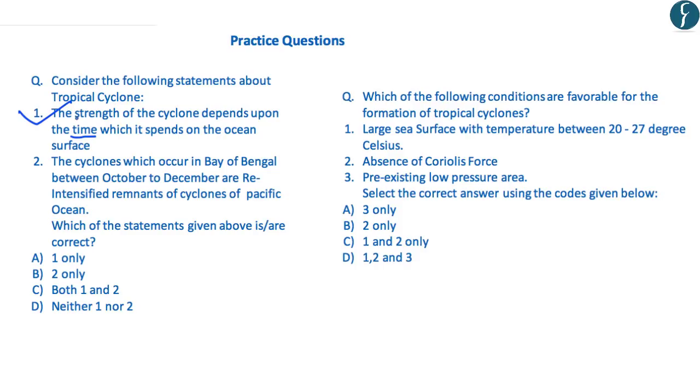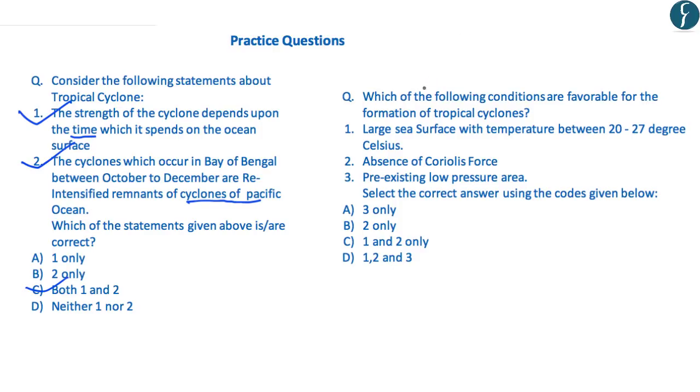Secondly, the cyclones which occur in the Bay of Bengal between October to December are re-intensified remnants of the cyclones of the Pacific Ocean, which is correct as we have learned in today's analysis. So the correct answer is C, that is both statements 1 and 2 are correct.